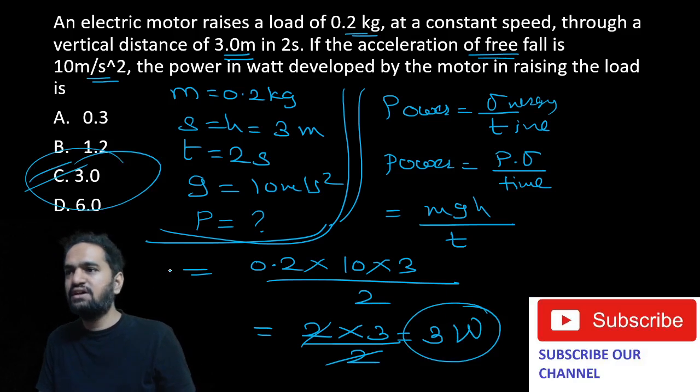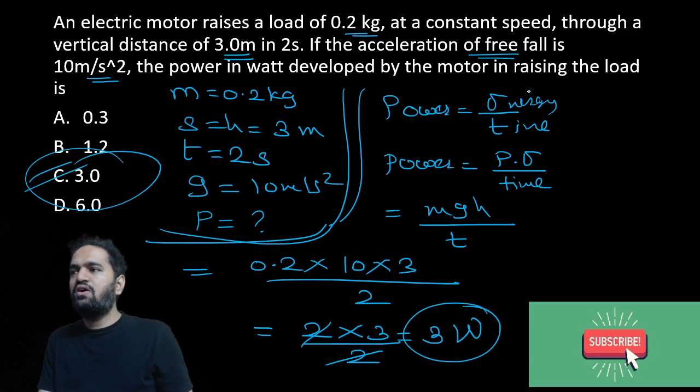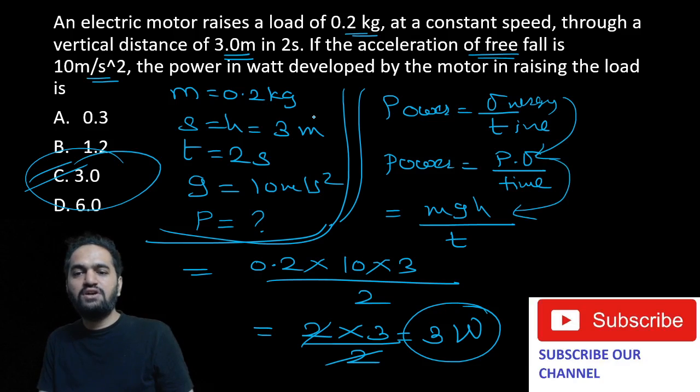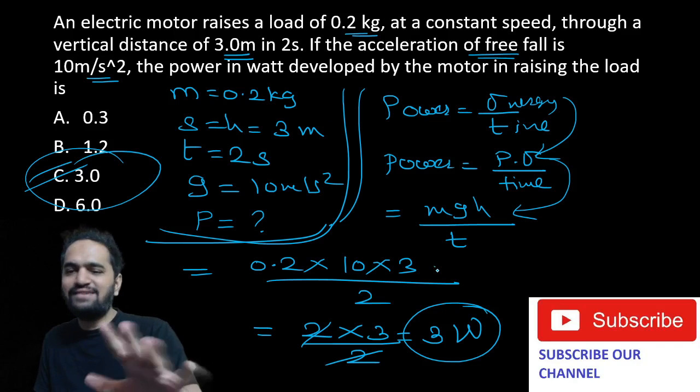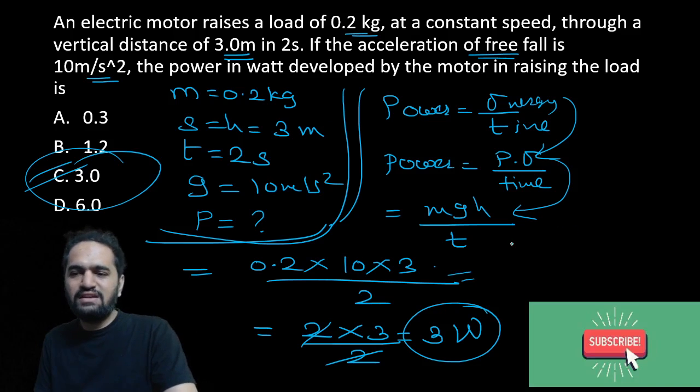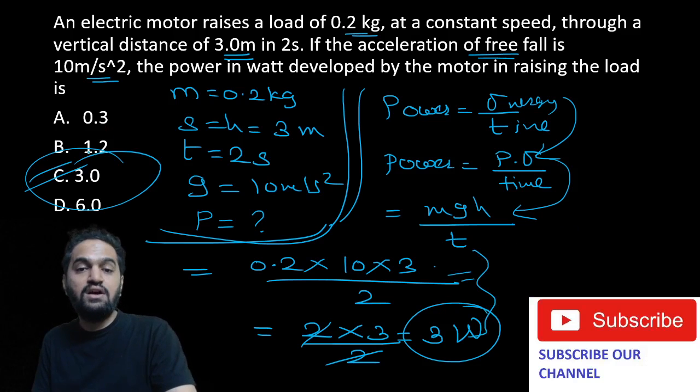Are you understanding how this answer, 3 watt, is coming up? All you have to do is replace the energy with potential energy, put the formula mgh, and whatever values you have been given in the question, just put those values in our formula. That's it. You will get your answer. So this is a normal calculation, not that hard. So the answer is 3 watt.